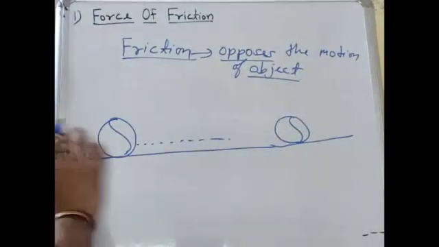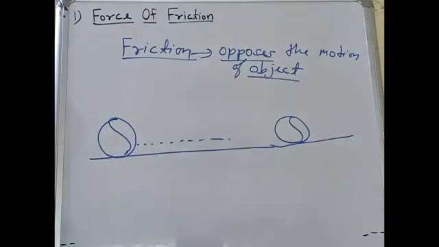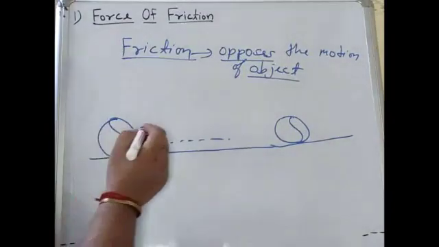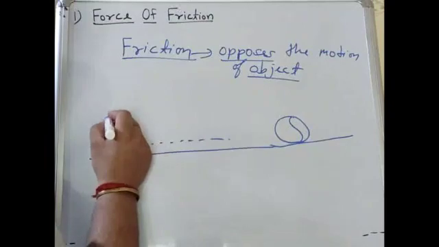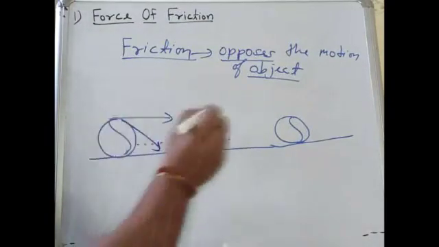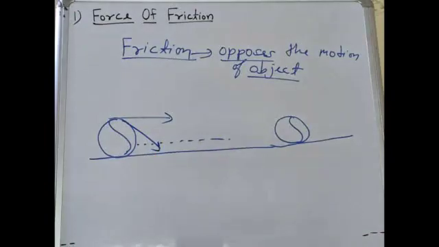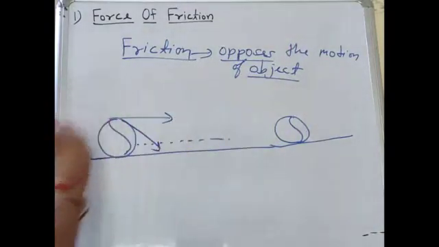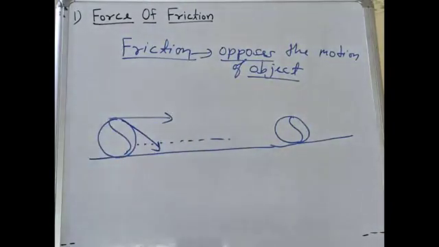When we roll a ball, we apply a force in this direction, and friction opposes the motion of the object. A force opposite to the motion acts on the ball, which is why the ball stops after some time.